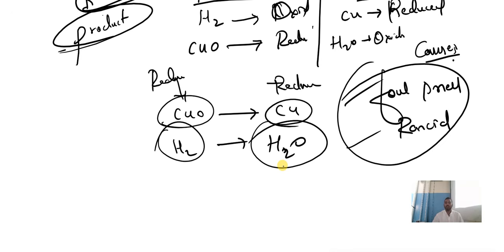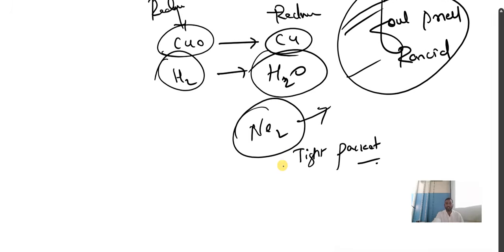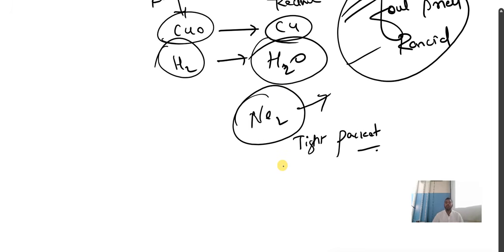And how can you prevent that? By adding nitrogen gas, we can prevent rancidity, or by using a tight packed container. If you keep the food in a tight packed container, the food will not get spoiled.